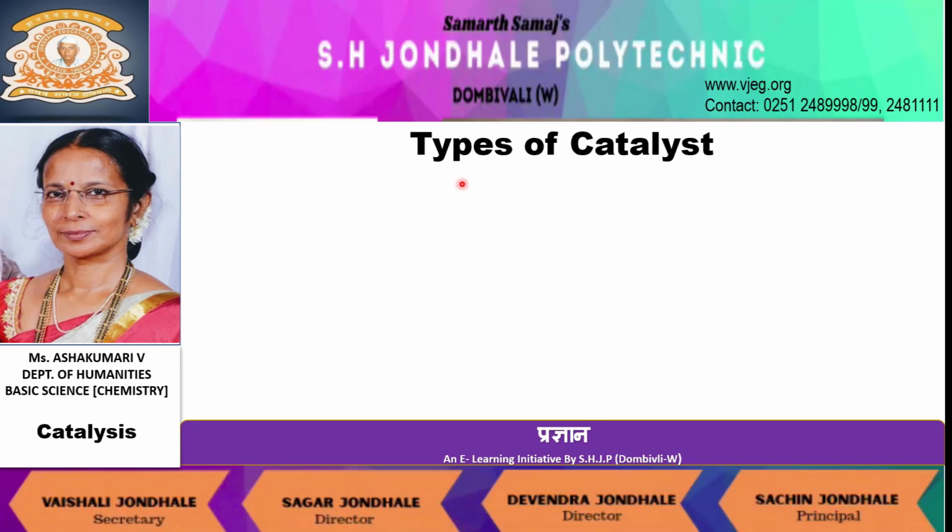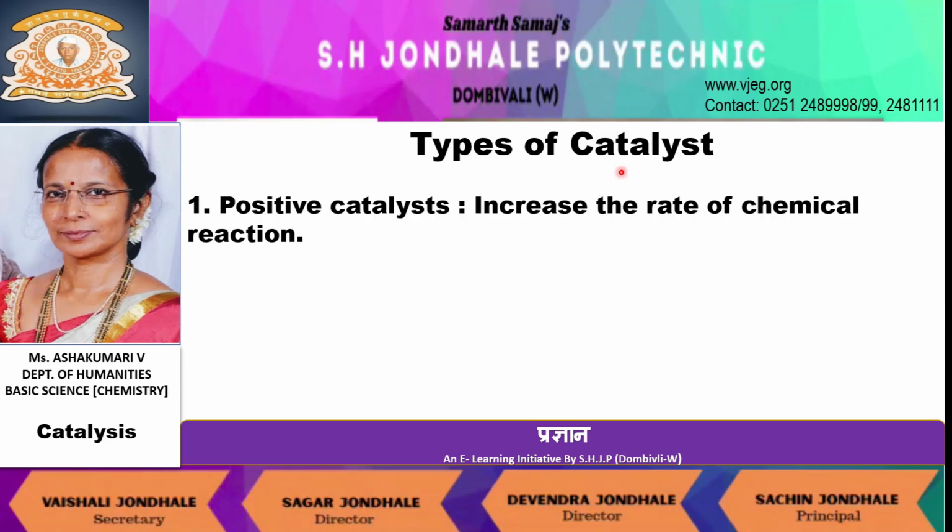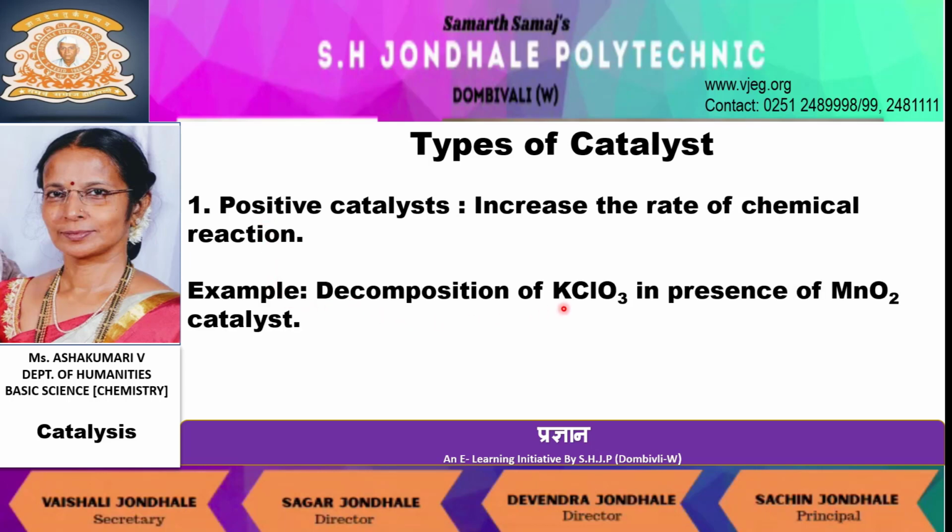Now let us study different types of catalysts. Catalysts are of three types on the basis of their influence towards chemical reactions. They are positive catalysts, negative catalysts, and autocatalysts. Let us study them one by one. When a catalyst increases the rate of chemical reaction, it is called as positive catalyst. As an example, consider the decomposition of potassium chlorate in presence of manganese dioxide as catalyst.